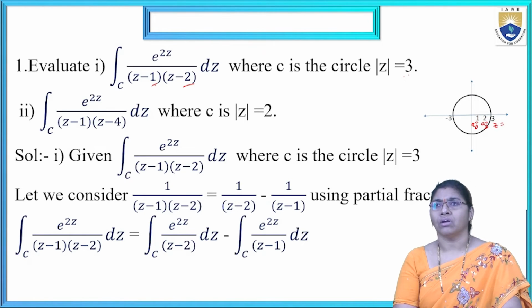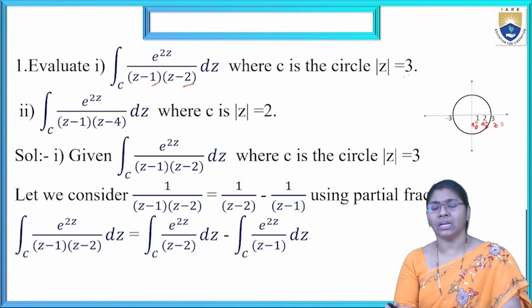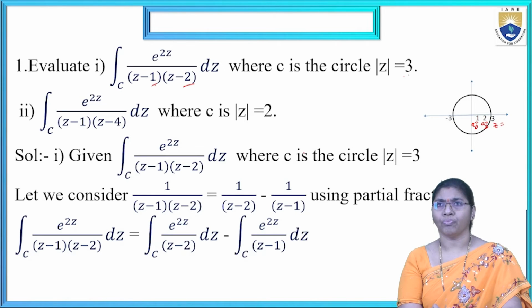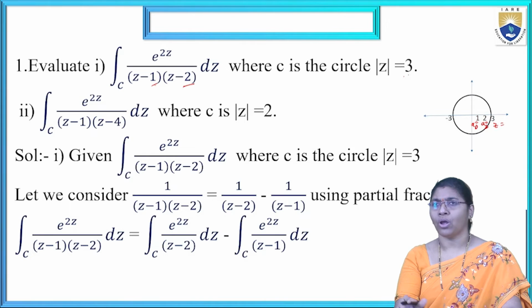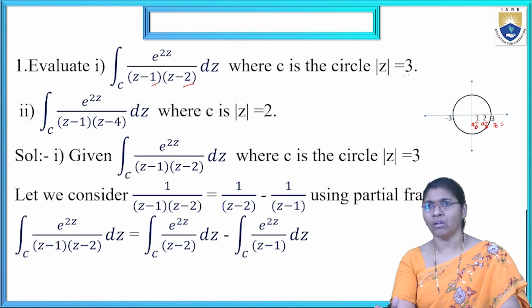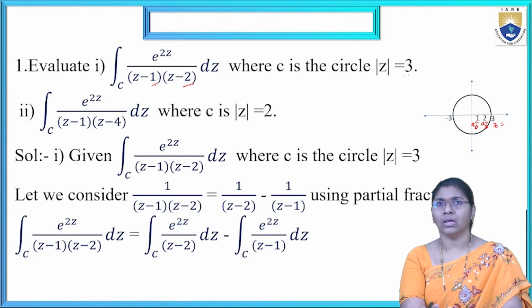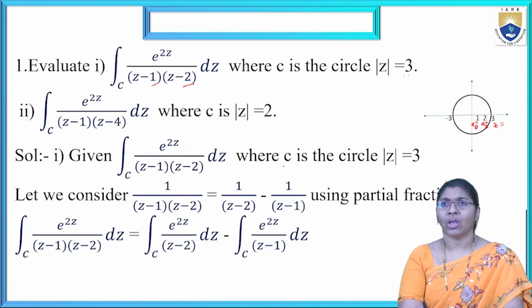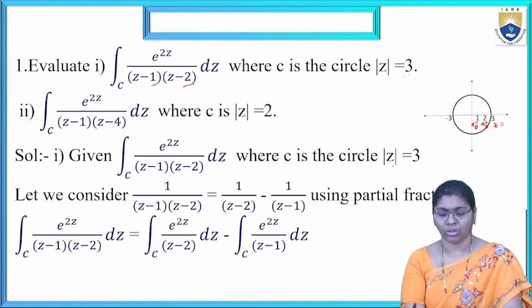Then we get the integral formula, Cauchy's integral formula. Otherwise, we convert into Cauchy's integral theorem, that is nothing but 0. Inside the region is Cauchy's integral theorem, outside the region is Cauchy's integral formula. Now applying the Cauchy's integral formula. Why? Because the given function is outside the region. Now the given integral over C e power 2z by (z minus 1)(z minus 2) dz, where C is the circle mod z equal to 3.